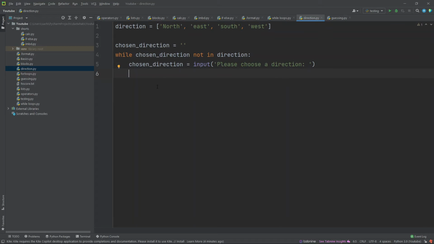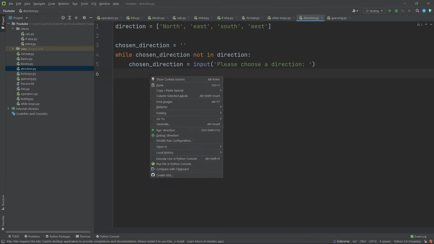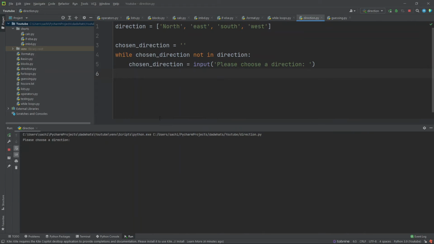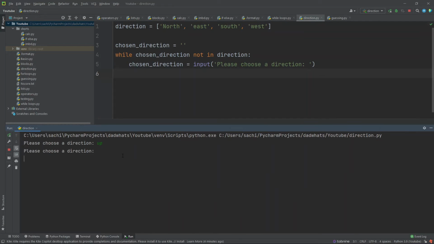So let's see what our program looks like as of now. We'll run the program and we have to choose a direction. We'll go for up, which is not in the list. We'll go for down. We'll go for left. These are the wrong guesses, basically the wrong answers. Let's put north in here, and we shall break out of the loop, right?